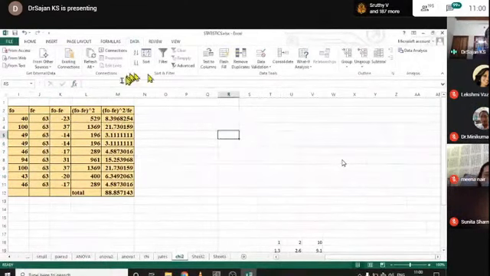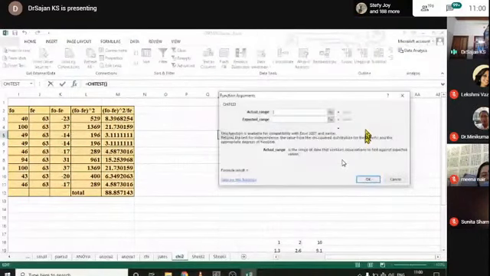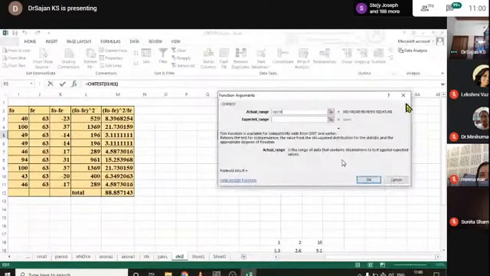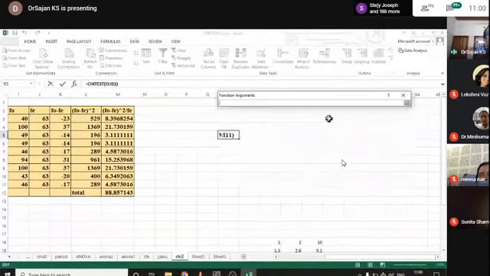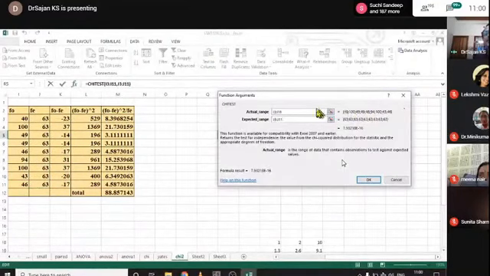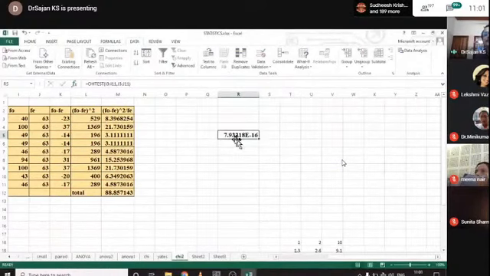Click any other cell and click on this function, this data. Again, click chi-test, click OK. Then actual range as the observed frequency, and expected range is this. Click OK.